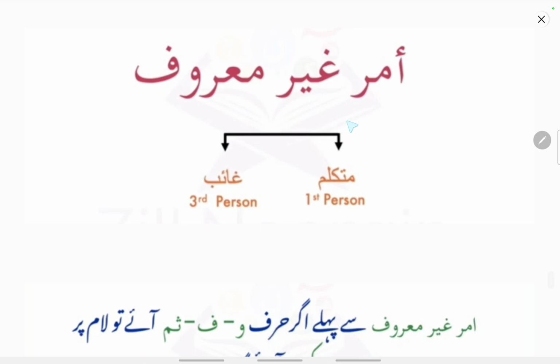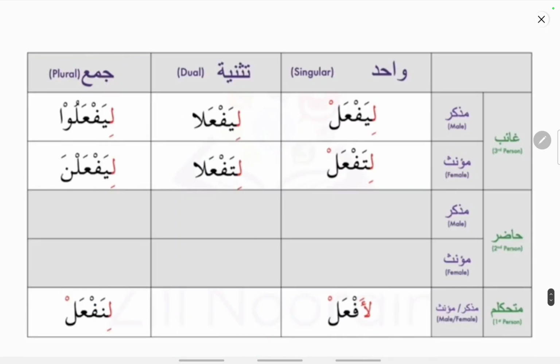This is known as amr ghair hadir or lamul amr, which is commanding the first person or the third person. So if you see here, lamul amr, lam is added. When lam is added, the sign of mudari is maintained in all of them, but the last letter will be receiving a sukoon, and those forms which have a noon, that noon will be dropped. So you can see lam, sukoon can be seen, and in these forms which have a noon, the noon will be dropped.